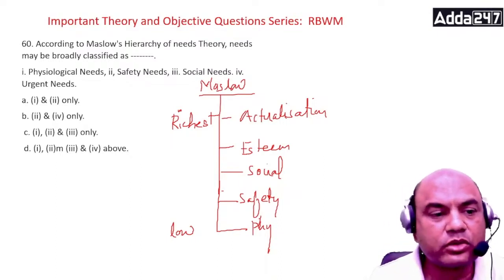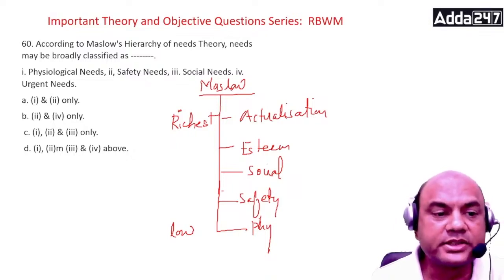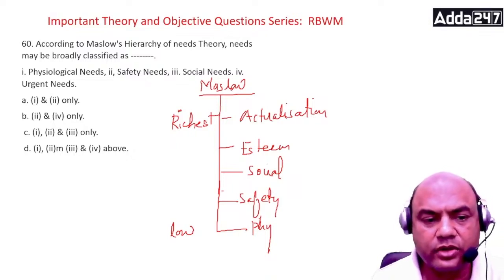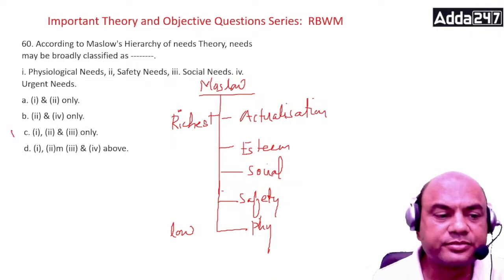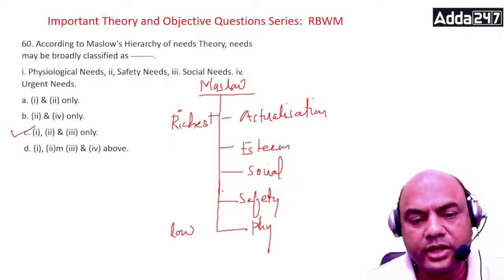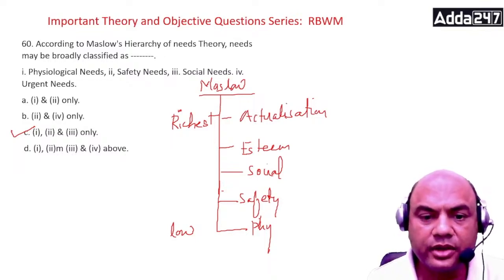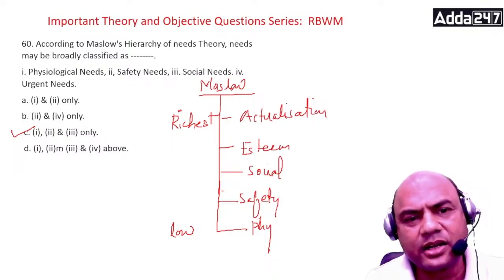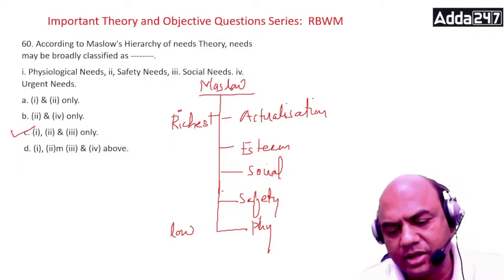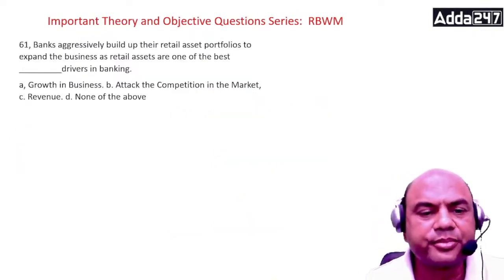But do you have the answer over here? Urgent needs. Is there any need called urgent over here? No. So the answer is C, 1, 2 and 3 only. Got it? So urgent needs is nothing related to Maslow. This is just some word given. Okay? Next one.